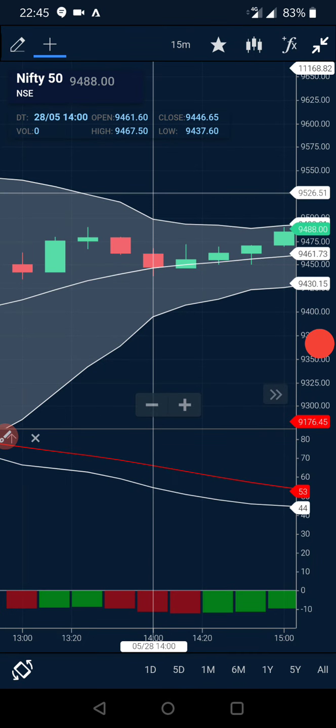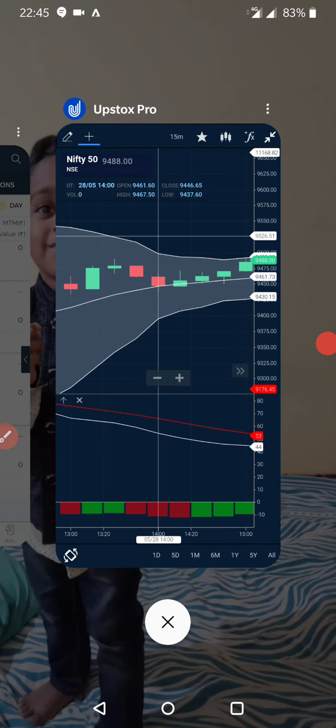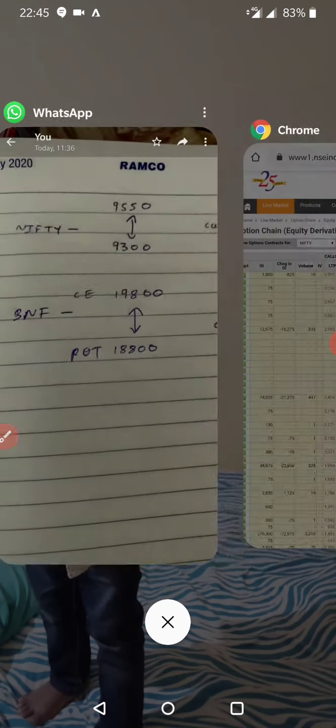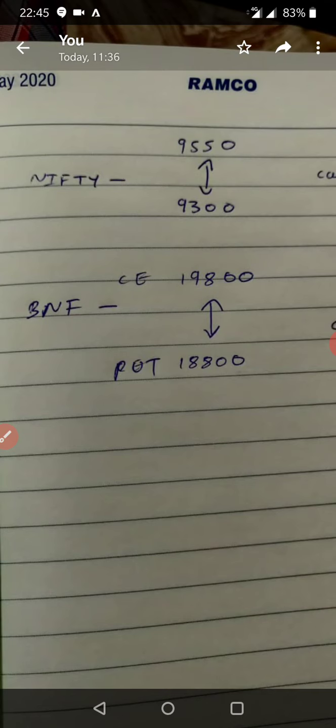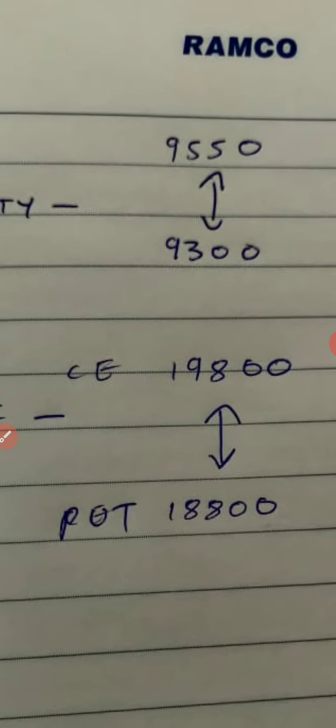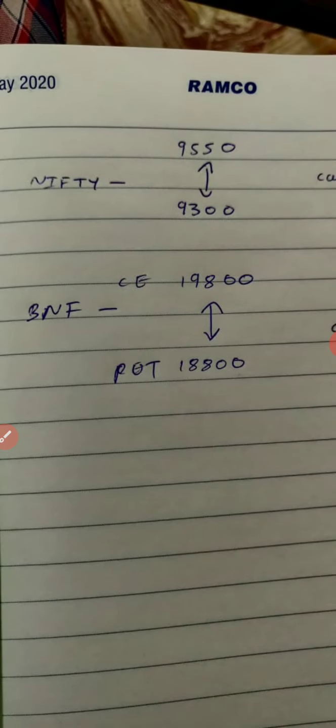In the same way I did with the Bank Nifty also, with a range bound, and I sold those quantities. This is the range bound I made at 11:30 by analyzing the graph: Nifty 9550 to 9300, and Bank Nifty 19800 to 18,800 puts.